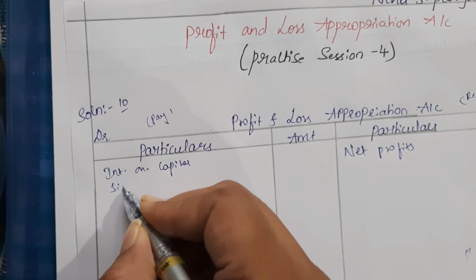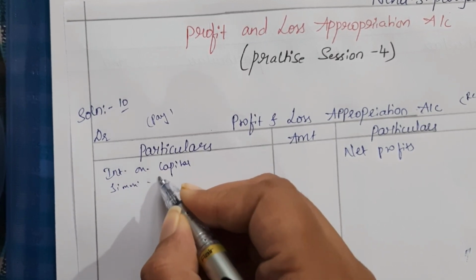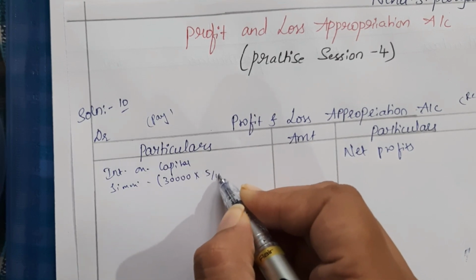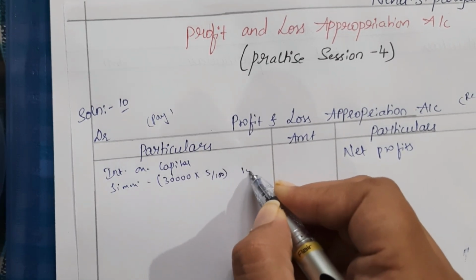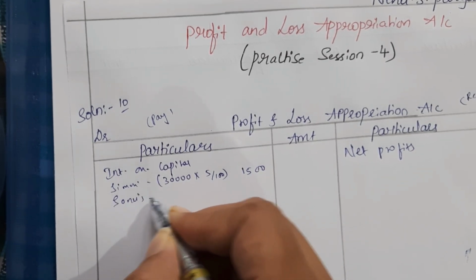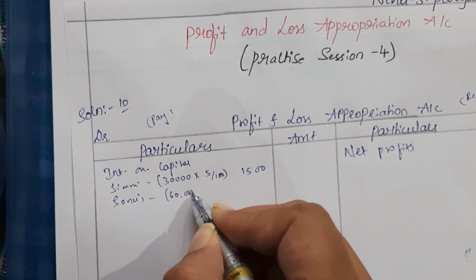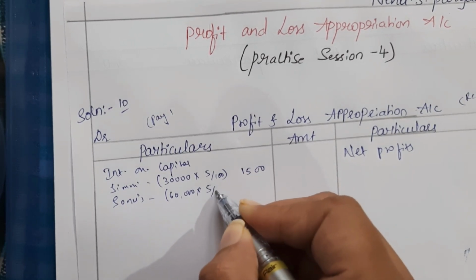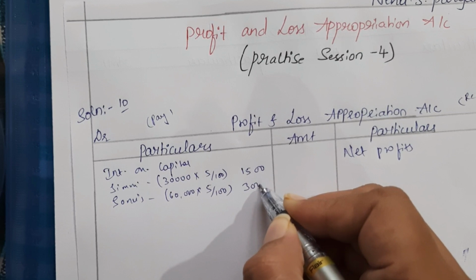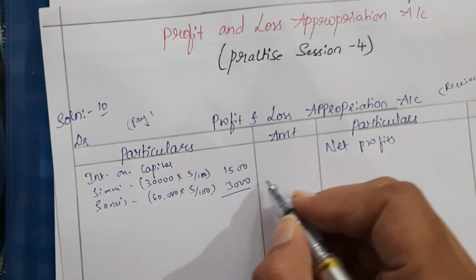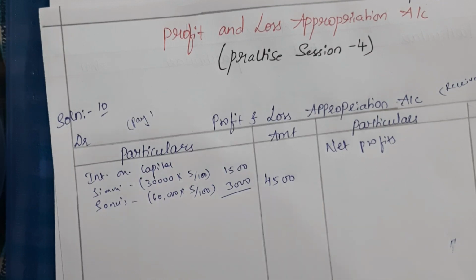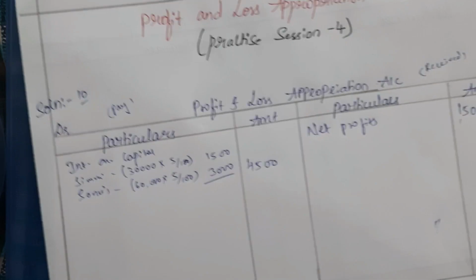Okay, Simi's capital is 30,000 rupees. Okay, so 5% of that would be rupees 1,500. Okay, and Sonu's capital is 60,000 rupees. Okay, so 5% of that will be rupees 3,000. Okay, so in total firm has to pay 4,500 rupees as interest on capital to the partners, right?